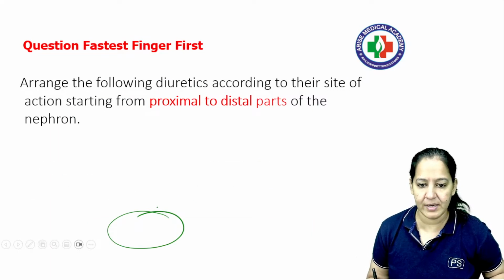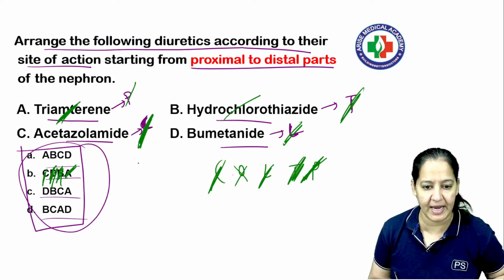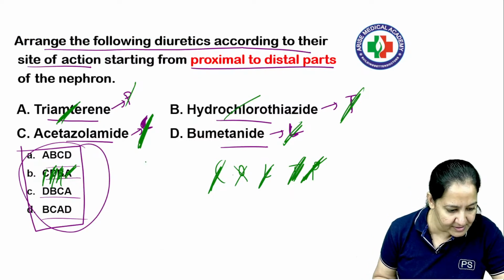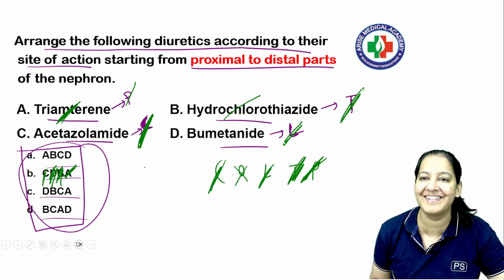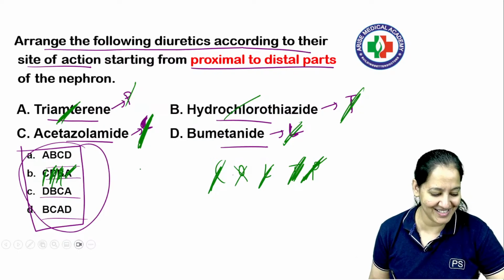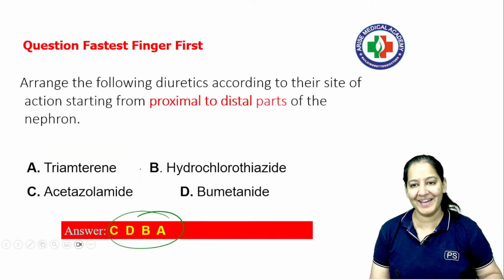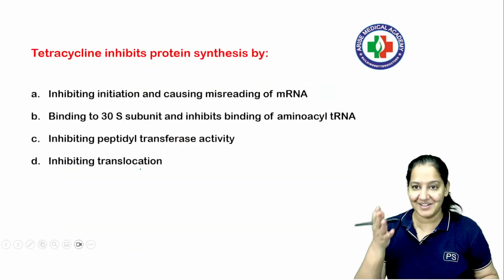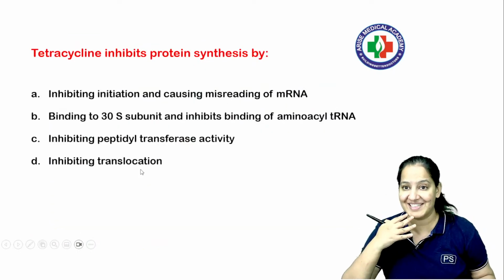So let me see who has answered it correctly. CDBA is answer number B. Everyone is correct, but the first one was Kishore. So you all are correct. This is how we should approach this question. Can we go ahead? It is a very difficult level question asked in your exam. One of the past year papers has this question, right?